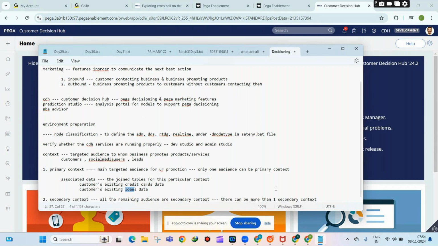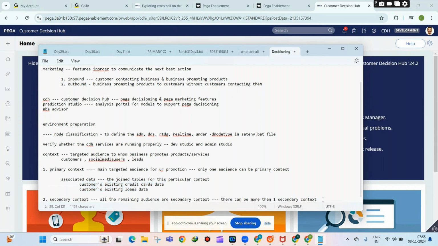Because for example, I need to promote a 1 CR personal loan. So in order to promote the 1 CR personal loan, I need to check whether the customer is already having the loan or not, right? So then that loan information will be in a separate table. So that's the reason I need to join with these tables. So that you call it as associated data, which is nothing but the associated information of that particular context.